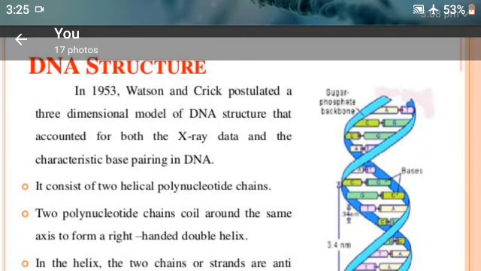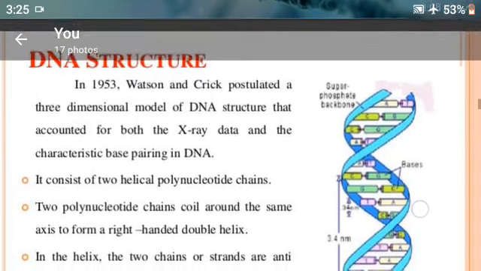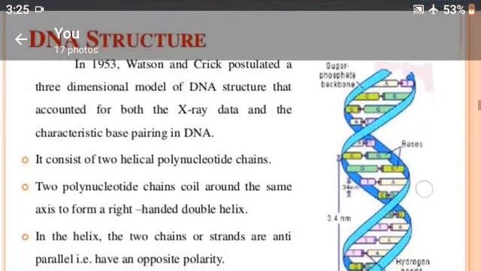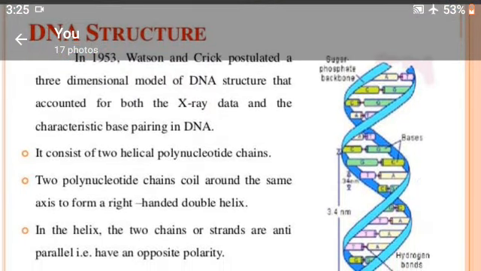In 1953, Watson and Crick postulated a three-dimensional structure of DNA that accounted for both the X-ray data and the characteristic base pairing in DNA.